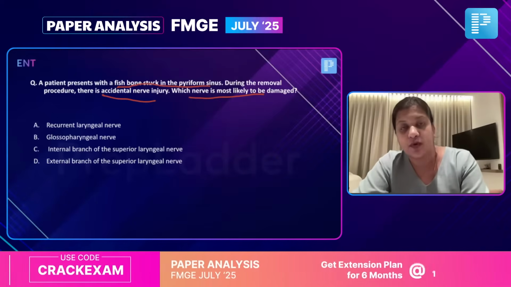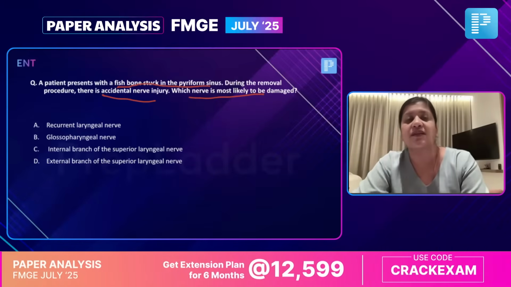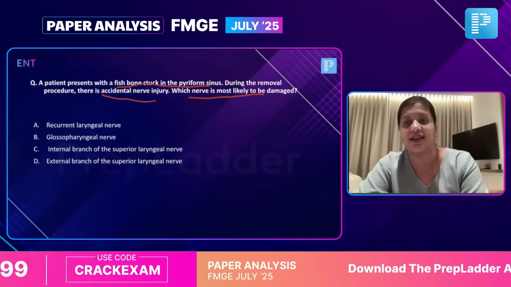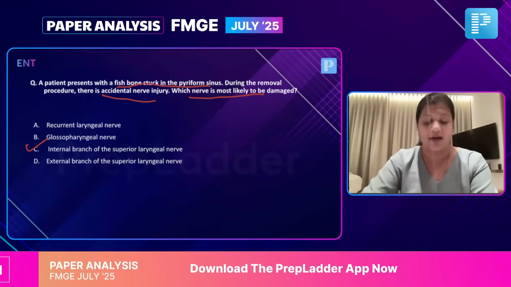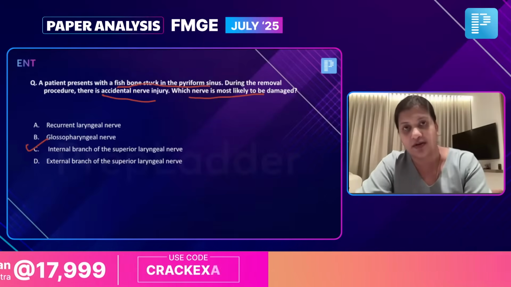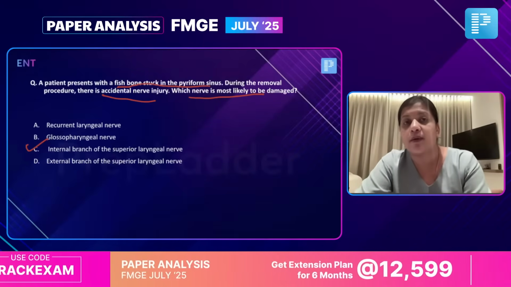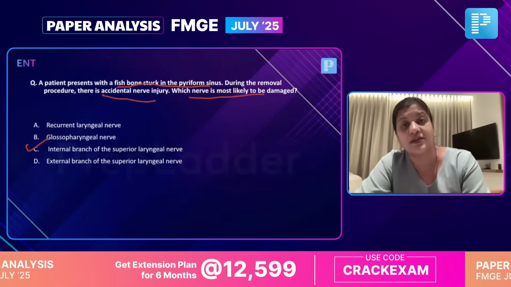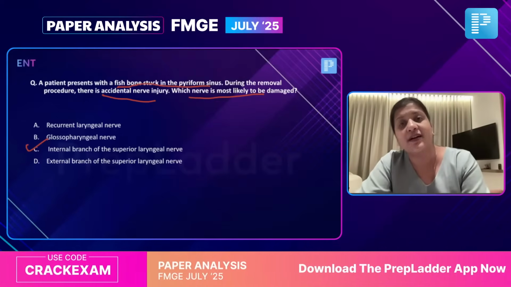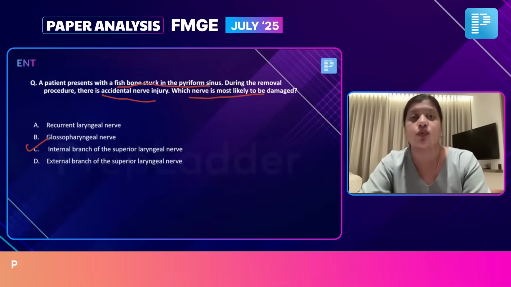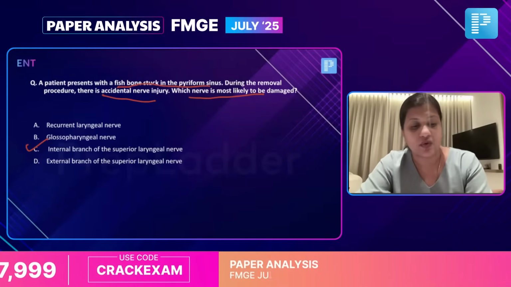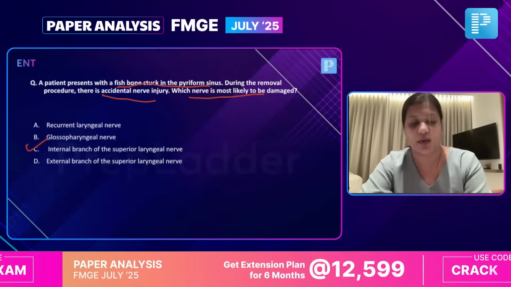So now if a fish bone gets stuck or whatever gets stuck, we know the nerve that travels in the pyriform fossa is nothing but the internal laryngeal nerve, which is a branch of your superior laryngeal nerve. So the correct answer will be internal branch of superior laryngeal nerve, which is sensory to the hypopharynx and to your supraglottis. We also call pyriform fossa as smuggler's pouch because smugglers also hide things in the pyriform fossa, and that's why it's called like that. And we've learned this MCQ that way, that smuggler's pouch is related to which nerve, and we know that it is the internal laryngeal nerve. Correct. So I think there is no doubt in this question. We are not having any further discussion.